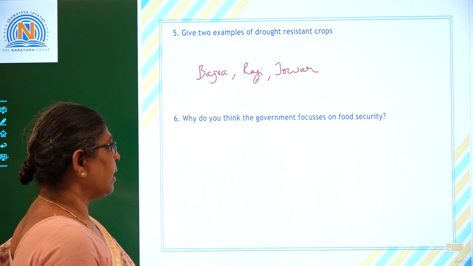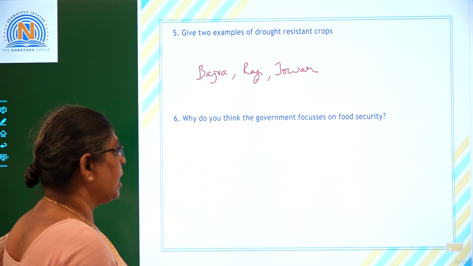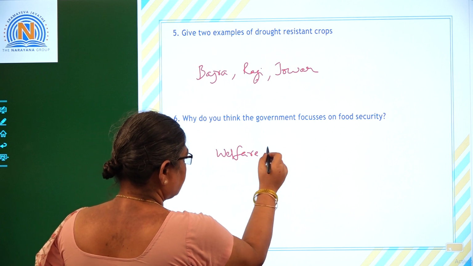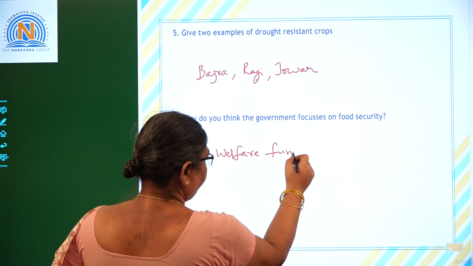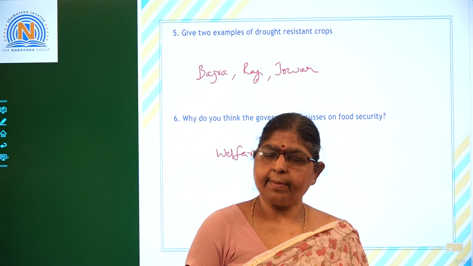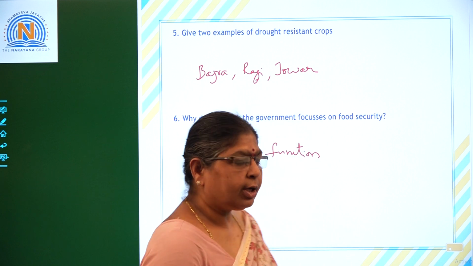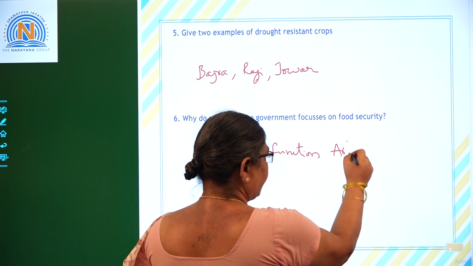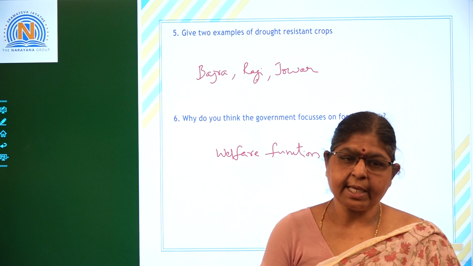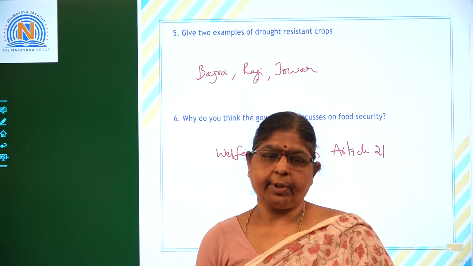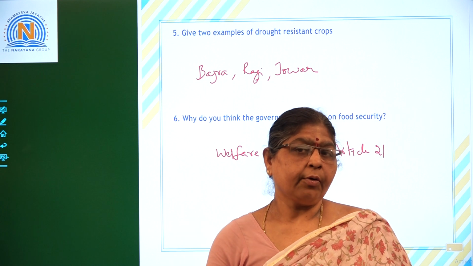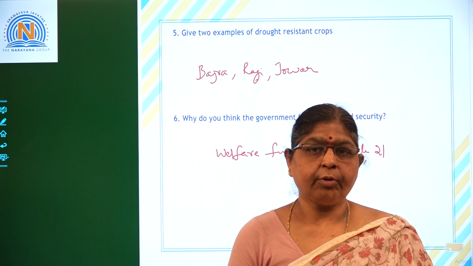Why do you think the government focuses on food security? Because it is the welfare function of the government. The government should take care of all the people, and the welfare of the people is the main function of the government. Not only that, Article 21 of the Indian Constitution also emphasizes the right to life of the people. Unless we provide food to all the people, how can we assure the right to life to all the people?